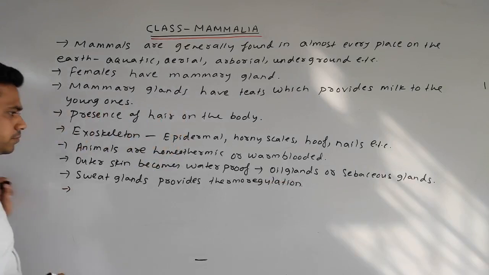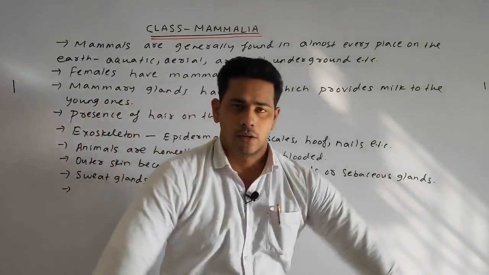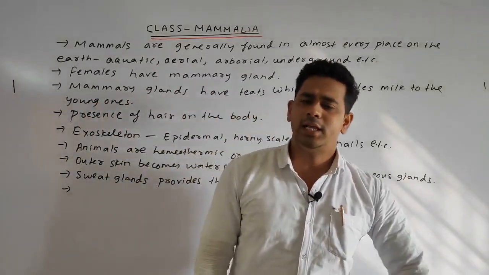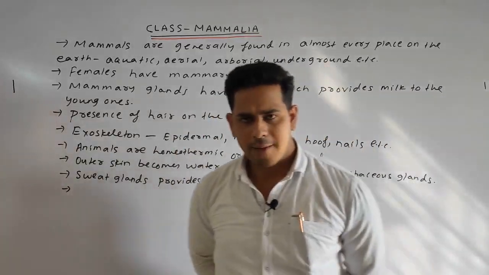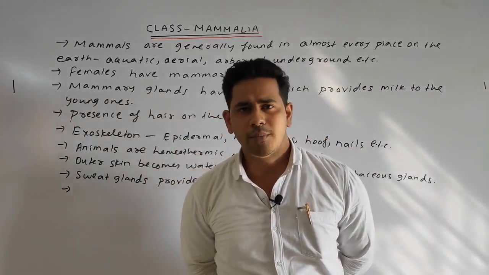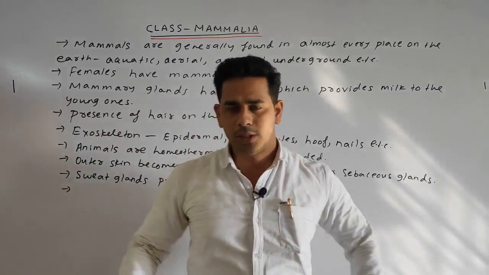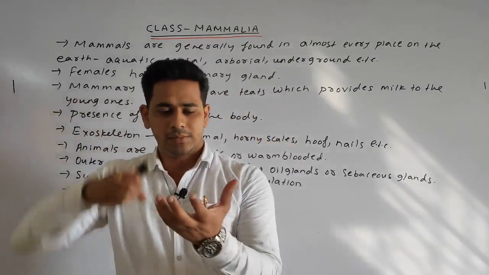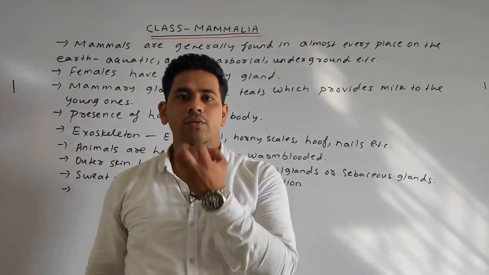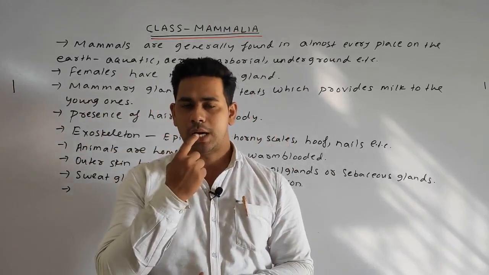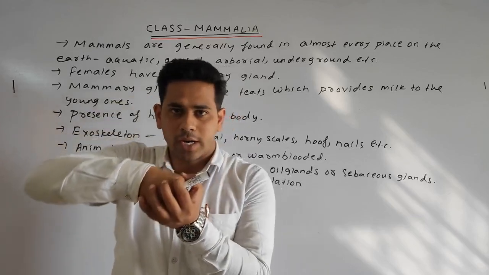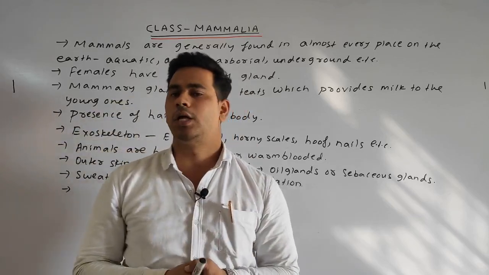Next point, students, what type of teeth are generally found in the mammalia? In the mammalia, the thecodont type of teeth is found. It means the teeth are embedded in a bony socket. Our teeth are embedded in a socket-like structure. That is why it is called thecodont.